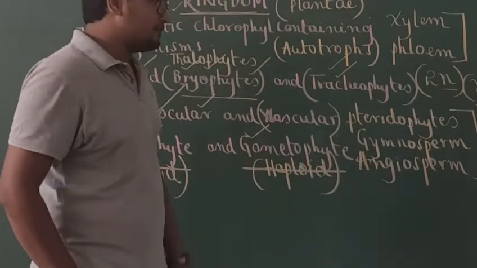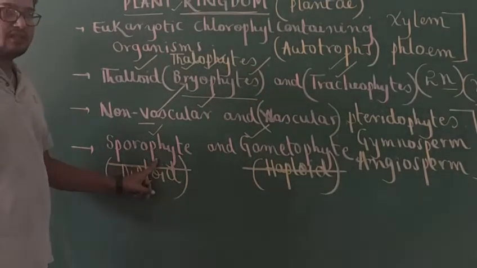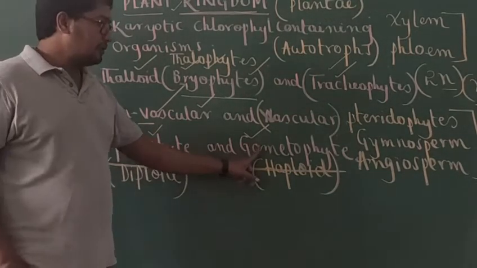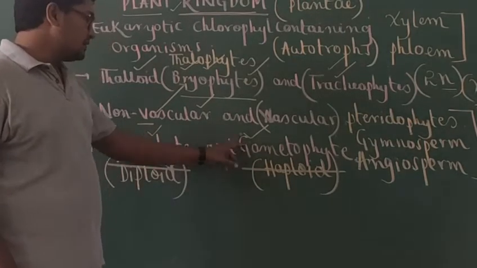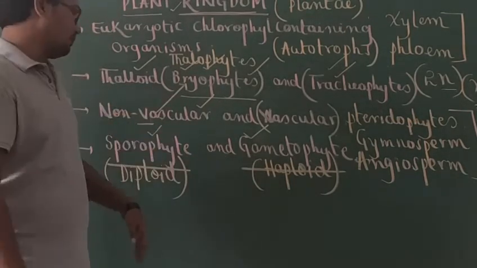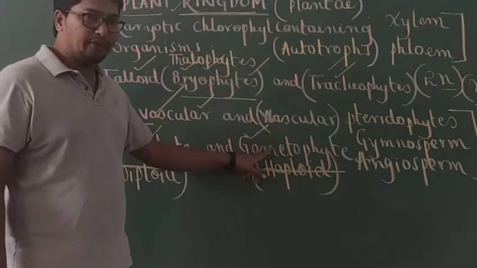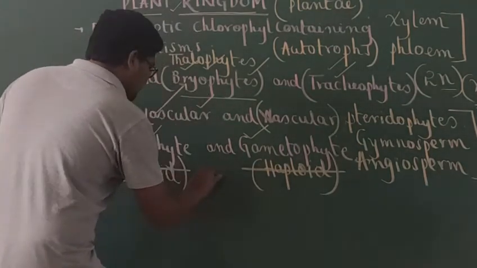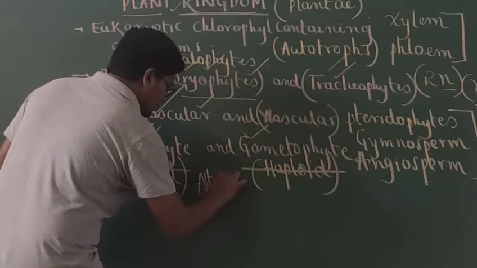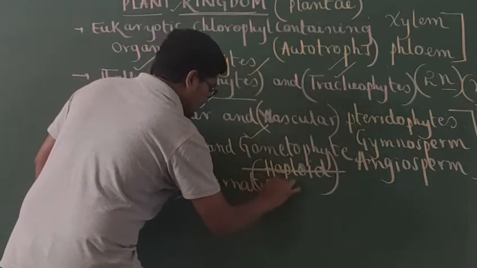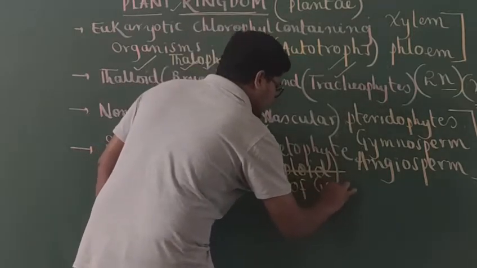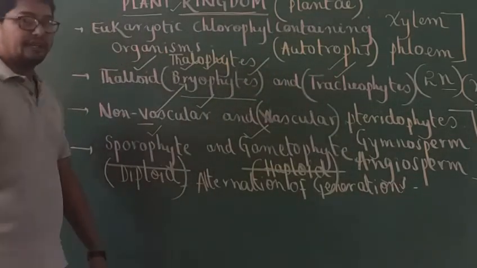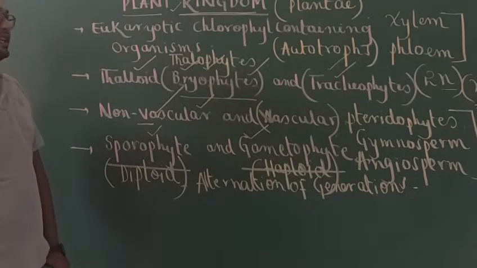So in the life cycle of a plant, usually there are two stages called sporophyte and gametophyte. Sporophyte is diploid in nature, gametophyte is haploid in nature. And these two stages alternate with each other. Means sporophyte forms the gametophyte and gametophyte forms the sporophyte, and this phenomenon is called alternation of generations.